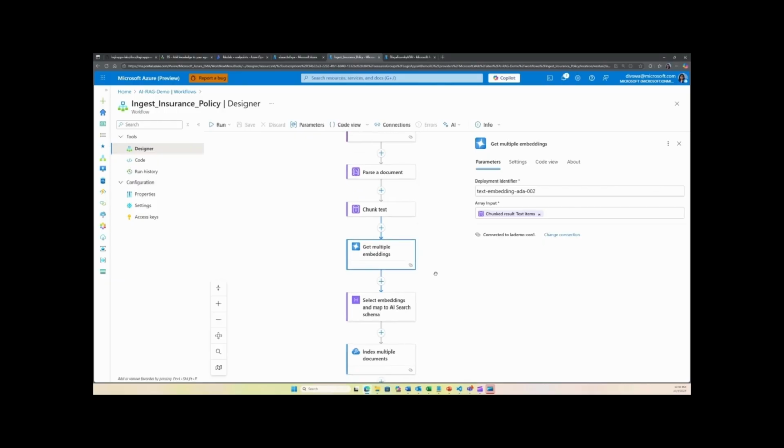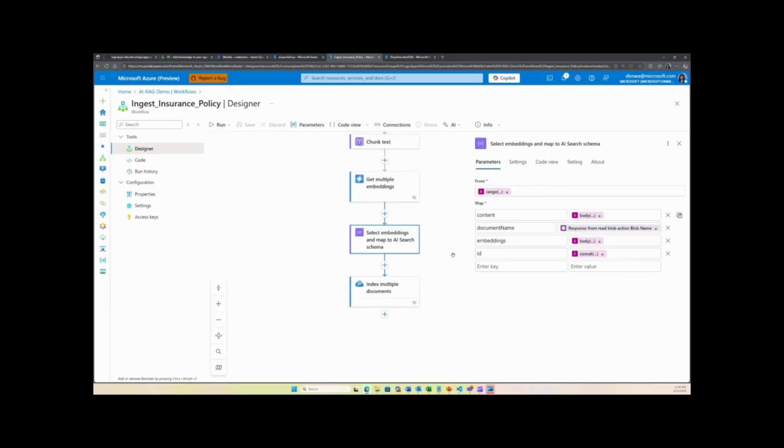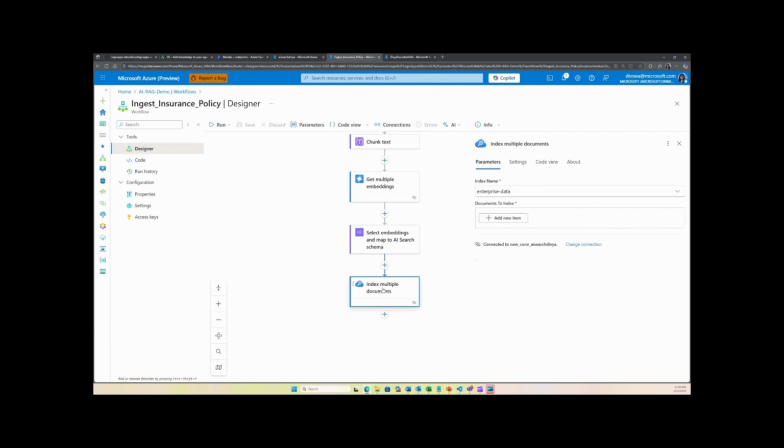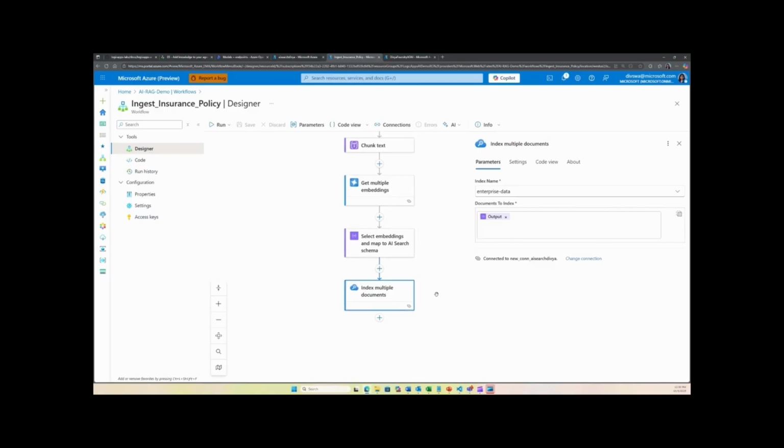And the next step is to generate the embeddings for that content. And here again we are using a model that supports embedding and also the output of the previous step. This is the step where we map the document data to the schema that we had created in the AI search. And the final step is to ingest or index this document into the AI search index.